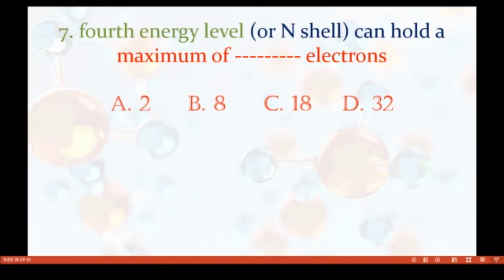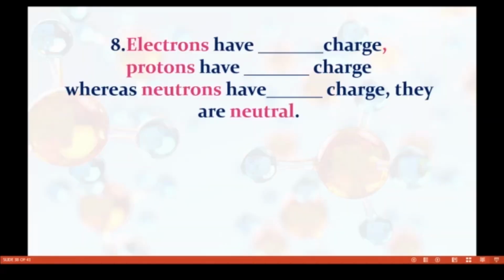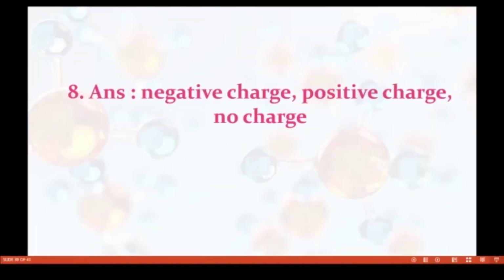Seventh one. The fourth energy level or N shell can hold a maximum of dash electrons. Option A 2, option B 8, option C 18, option D 32. The fourth energy level can hold a maximum of 32 electrons. Finally, electrons have dash charge, protons have dash charge, whereas neutrons have dash charge. Electrons have negative charge, protons have positive charge, and neutrons have no charge.